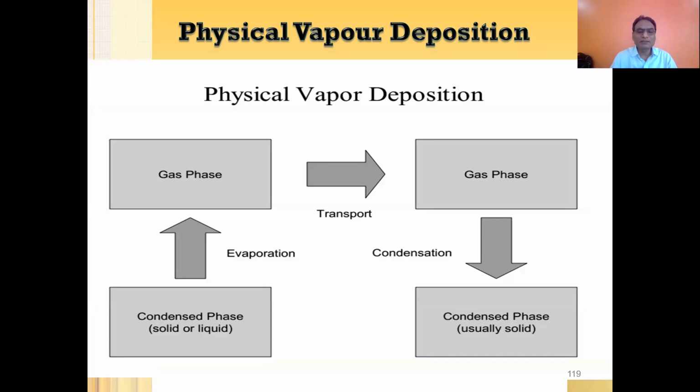So this is a schematic of vapor phase deposition. You can start from the condensed phase, solid. As far as physical vapor deposition is concerned, it's not going to be liquid, it's going to be solid. Then through evaporation, you get the gas phase. That gas phase needs to be transported to the reaction zone, and then there will be condensation. As a result, the required material is going to be deposited on the substrate.